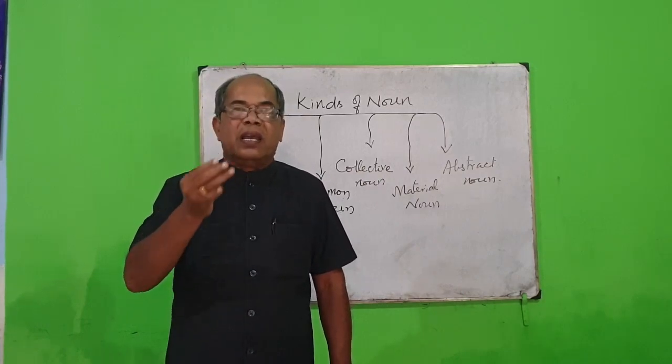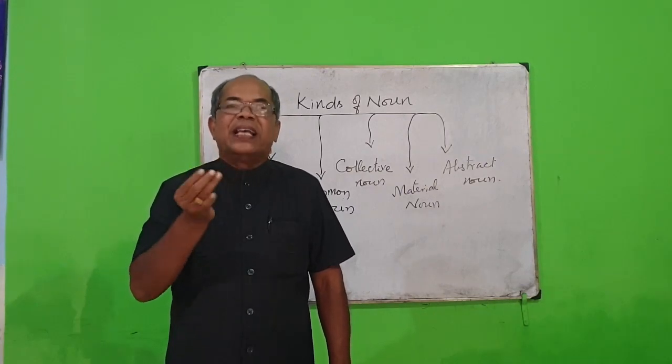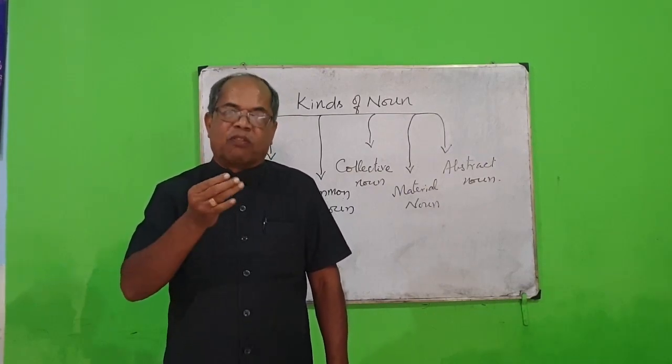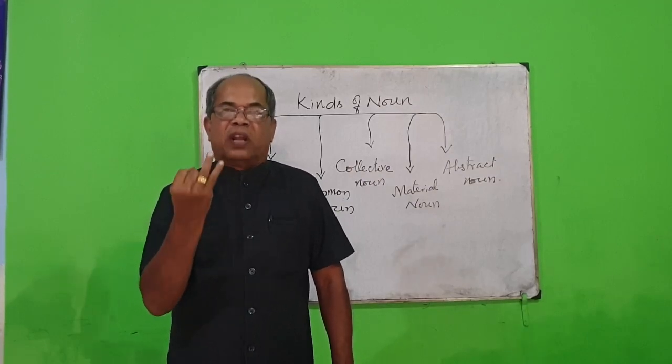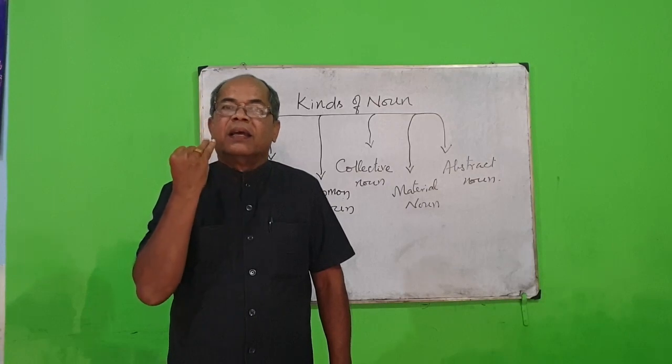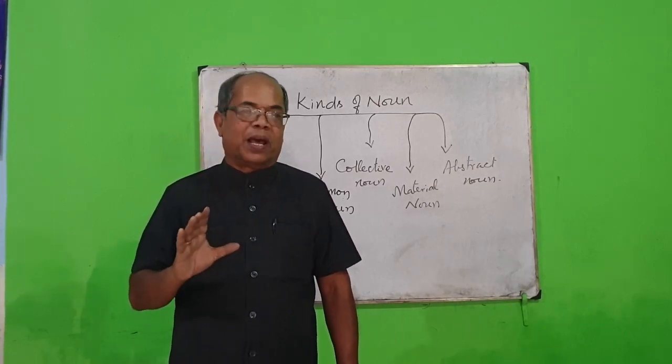They are only names. So proper noun can be otherwise called a singularized name, particularized name, or only name. It doesn't have a plural.